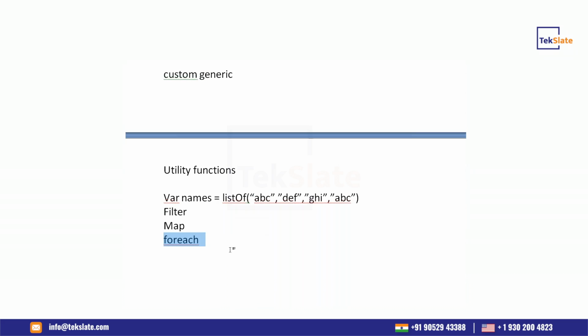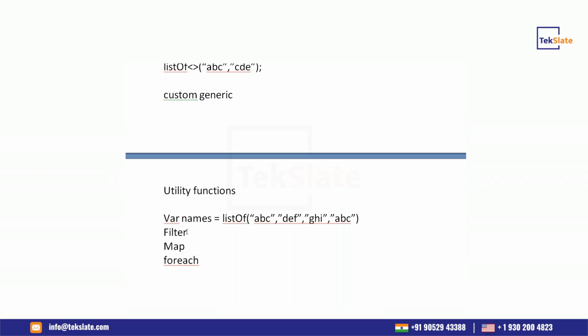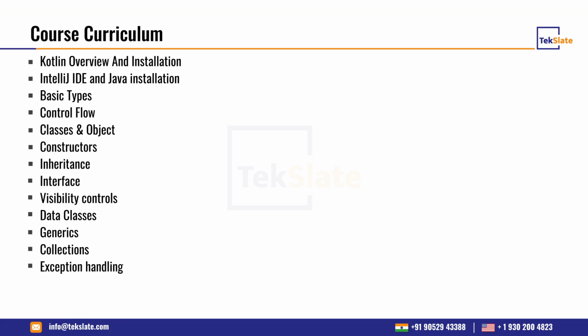Like Java, we have a for loop, where you can get the data from a list of elements. The forEach is just working internally as a for loop, but we have the utility function, so by this function we can get the data easily. So these are available in Kotlin. And next we have exception handling, like the try block.